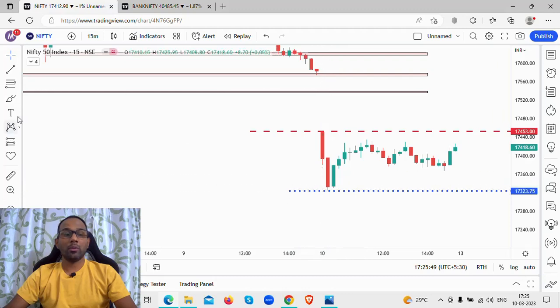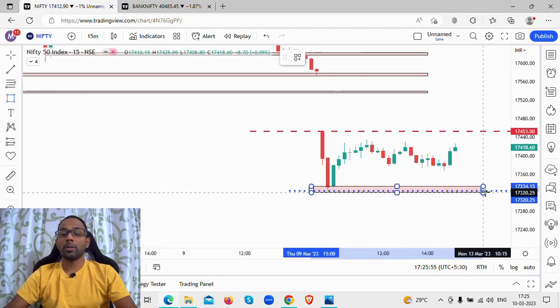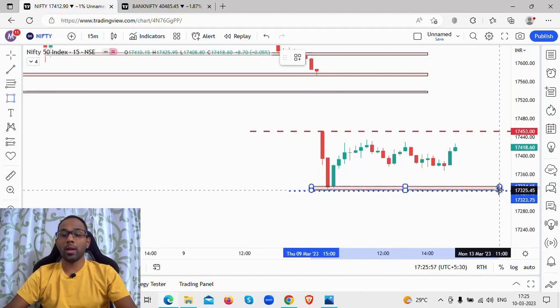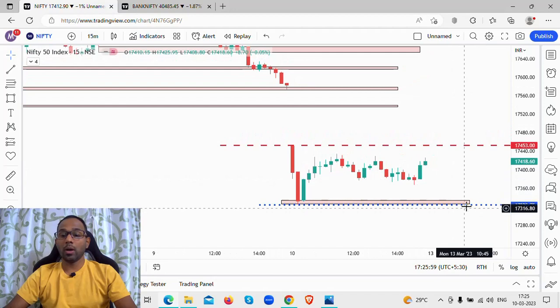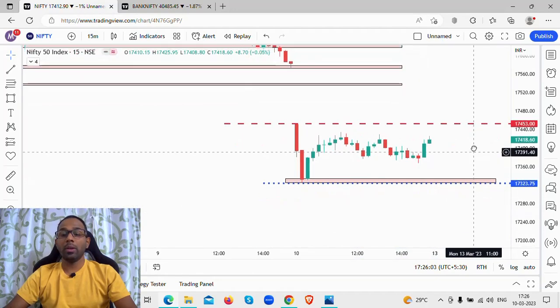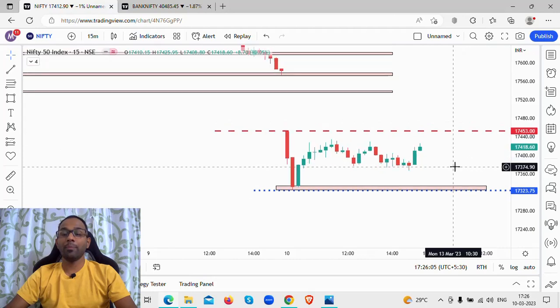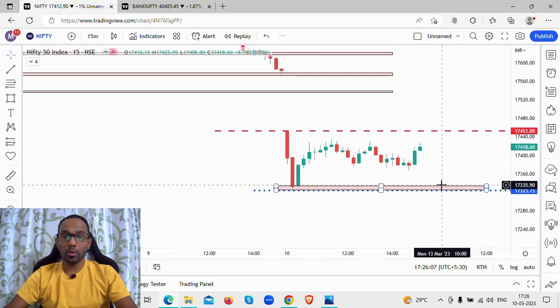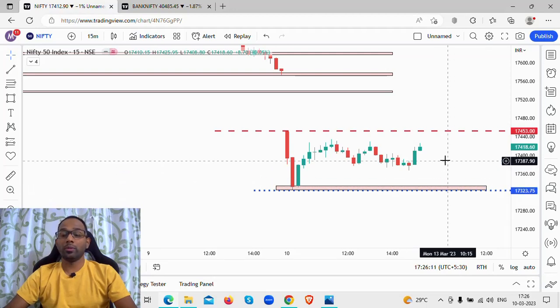So this level now makes a very important support zone. Now what is that support zone? Your support zone and your day's low are around the same level, so this will be a very interesting thing to watch. Whether this support level will hold in Monday's session, whether the market will open below this, we'll have to wait and watch.